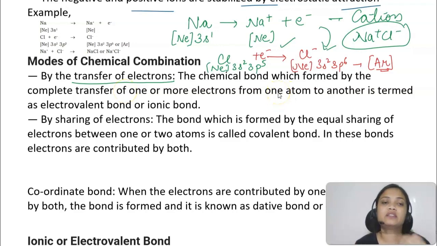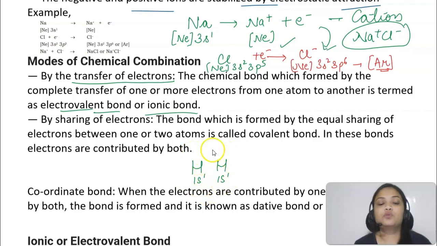Whenever there is a transfer of electrons from one atom to another atom, that type of bond which is formed is called the electrovalent bond or the ionic bond, and the bonding is called ionic bonding. But every time it is not possible for the atom to transfer its electron. Let's say the example of hydrogen, which has only one electron, 1s1.